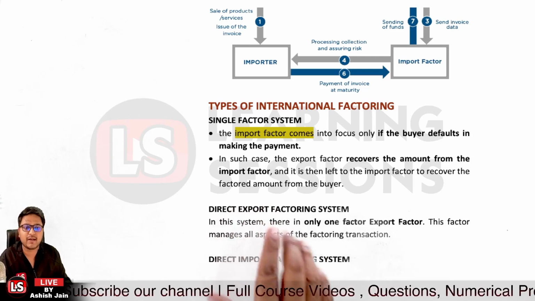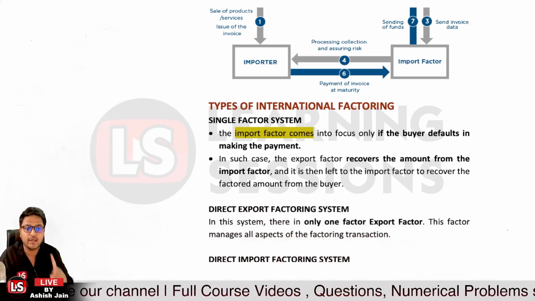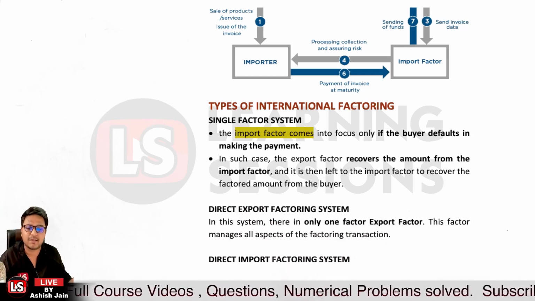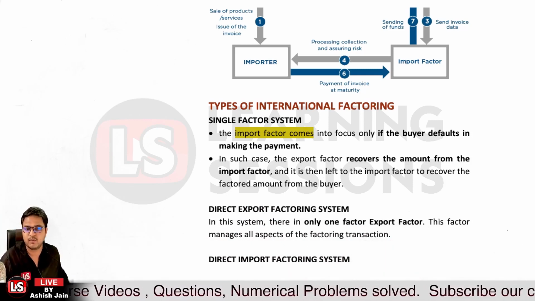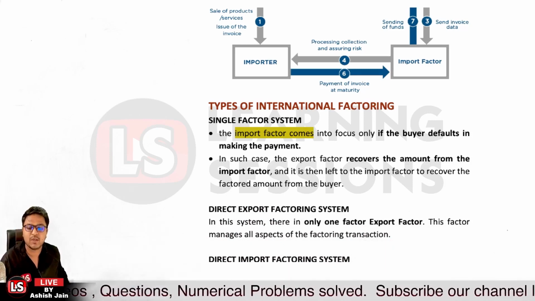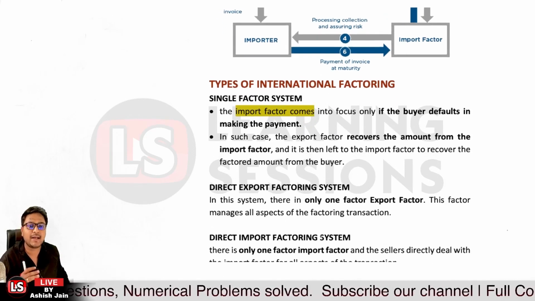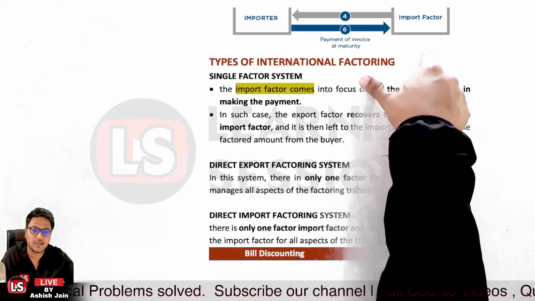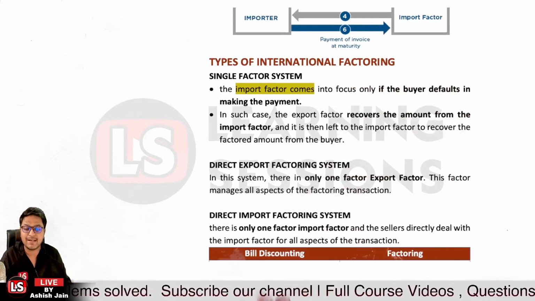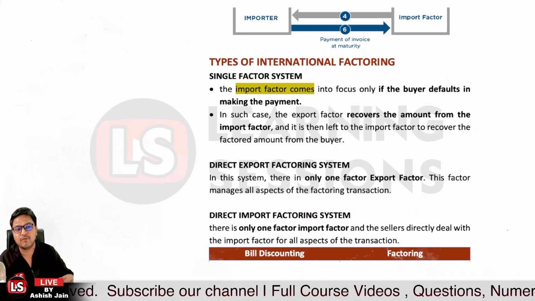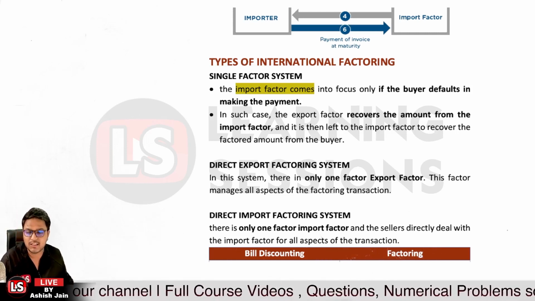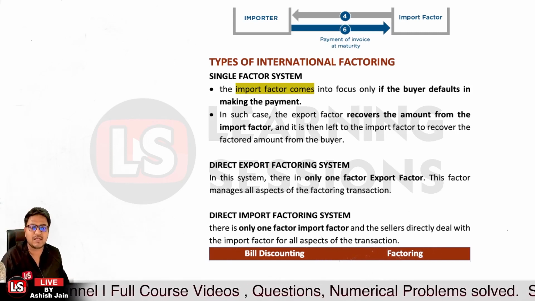Further, it's related to the direct export factoring system. In the case of the direct export factoring system, there will be only one factor, that is the export factor, that will be managing all the aspects related to the factoring transaction in case of international factoring. And the other one is related to the direct import factoring system, that is there is only one factor, that is the import factor, which will be directly dealing with the client and will be managing all the aspects of the transaction. Okay, so that's actually related to it.